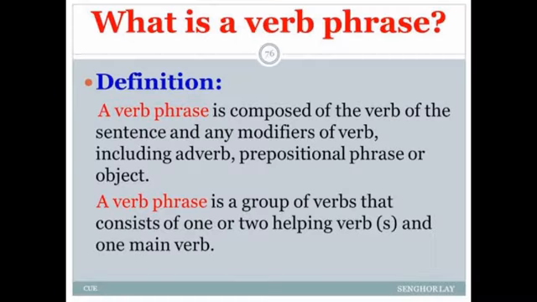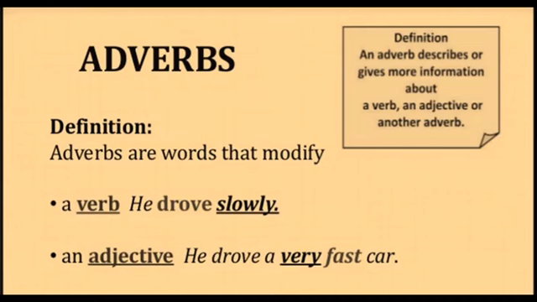A verb phrase is a group of words consisting of the verb of the sentence and any modifiers like adverb. Once again, I tell you that a verb phrase is a group of words, and there will be a verb and some other modifiers like an adverb. Perhaps you may be confused about the concept of adverb. Let me explain it first of all.